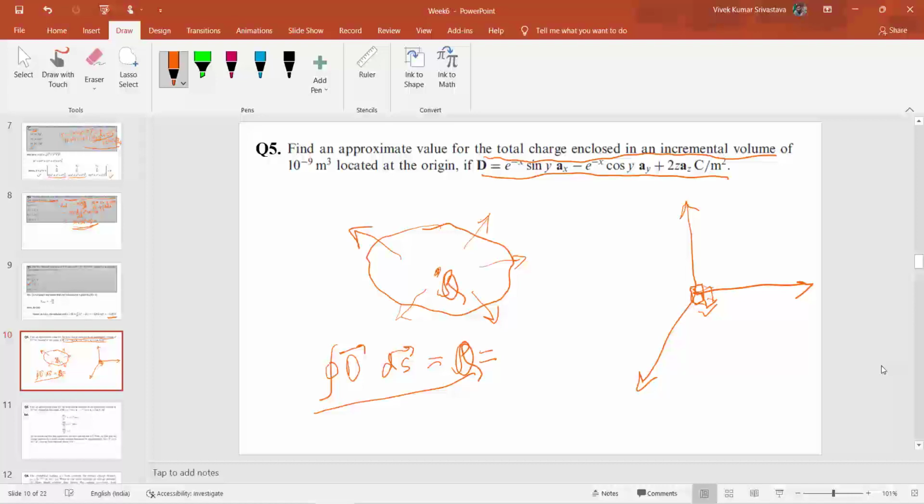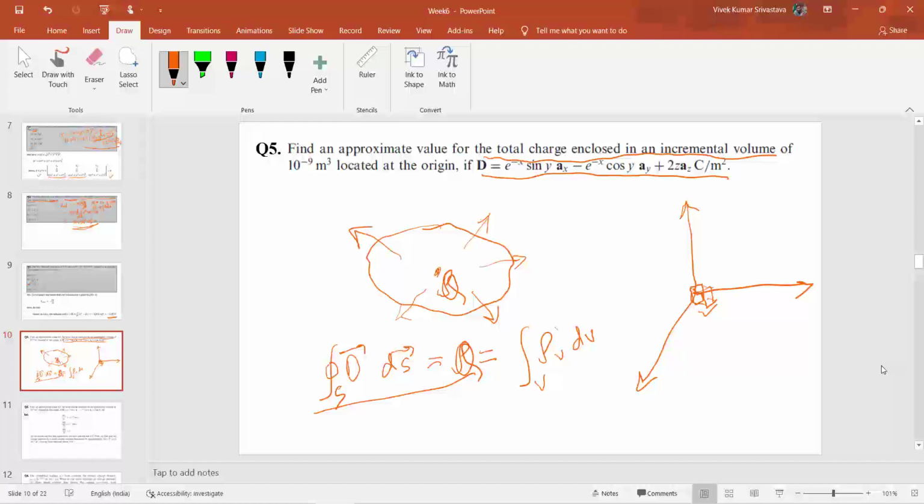This statement can also be written in the point form. For that you have to first write this q as the volume integral of rho v dv, where rho v represents the volume charge density, and for representing this statement in the point form you have to take the help of the Gauss divergence theorem.